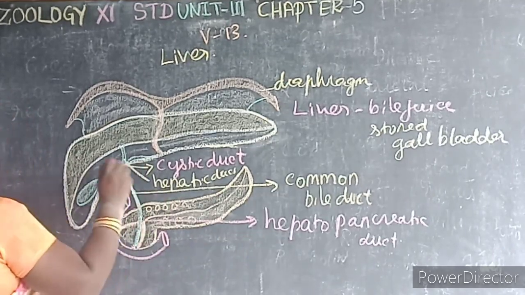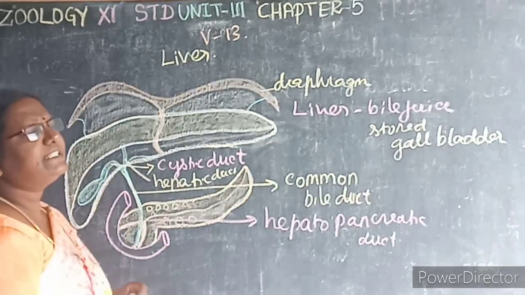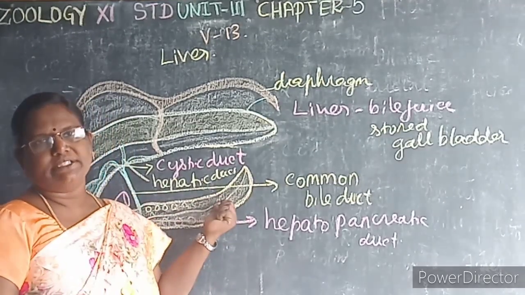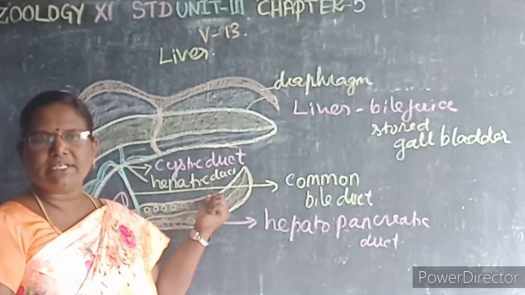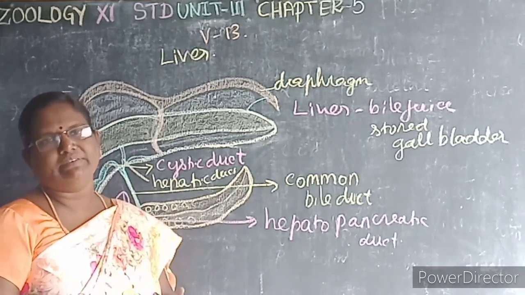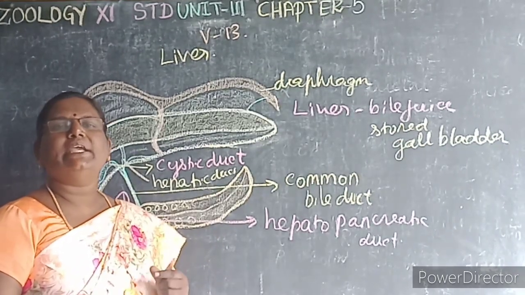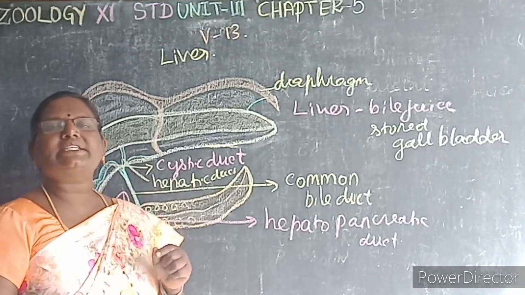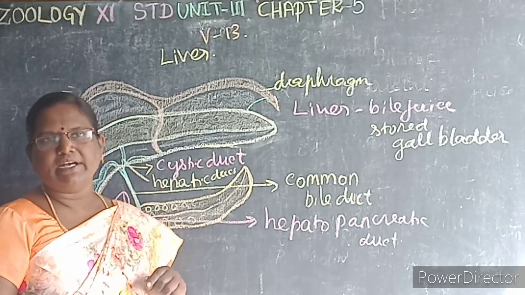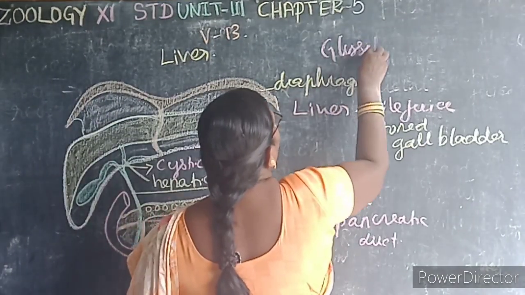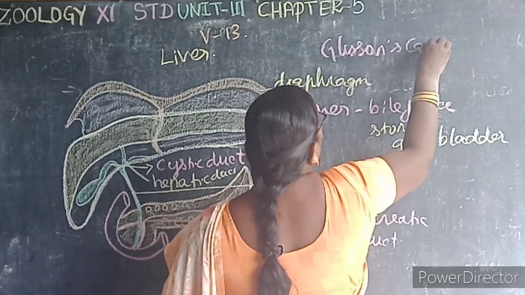Hepatopancreatic duct. Then this liver is the largest gland in our body and it has many lobules. Each liver has many lobules. This hepatic lobule is a functional unit of the liver. It's a 1 mark question. The hepatic lobule is covered by a sheet that is called Glisson's capsule. That is known as what? Glisson's capsule.